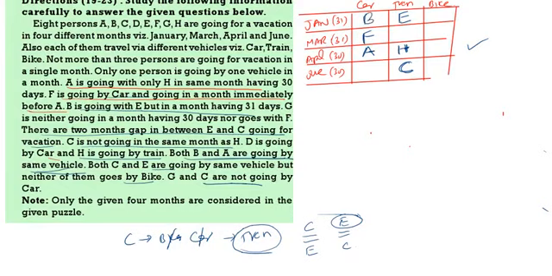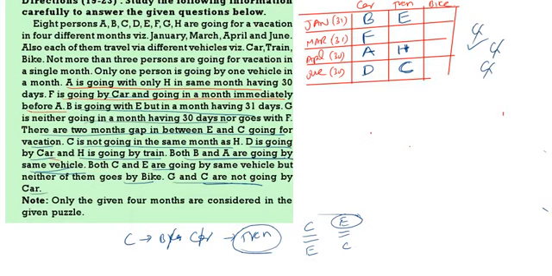Then D is going by car. So D will be coming here. Then G and C are not going by car. G is not going in the month having 30 days, so G will not come here. And G is not going with F also, so G will not come here. Now where can G come? G comes in January only.